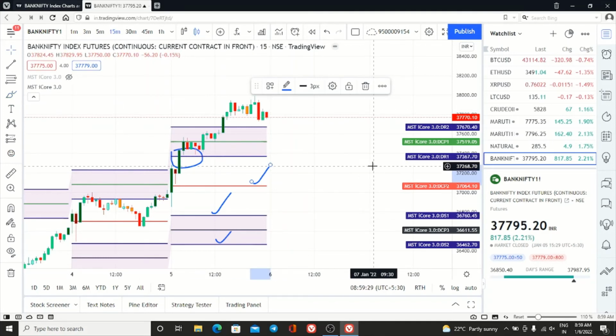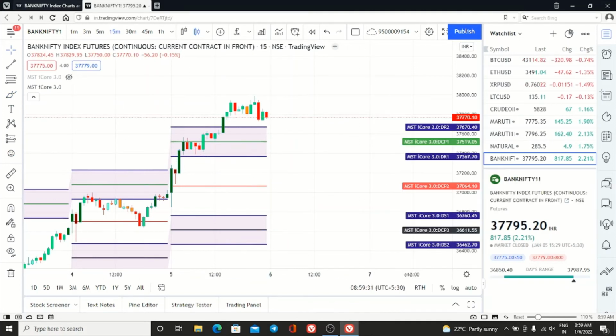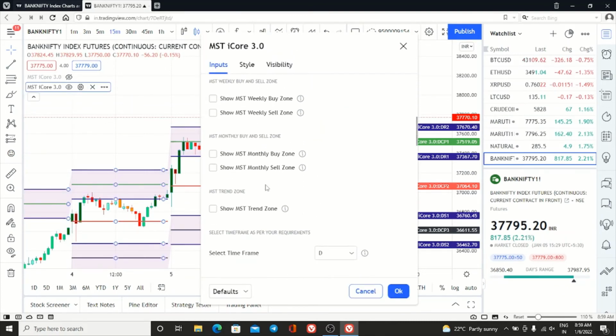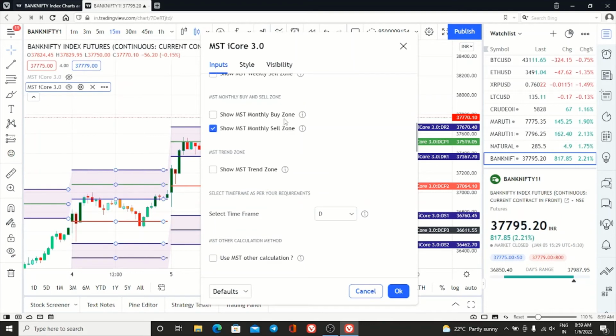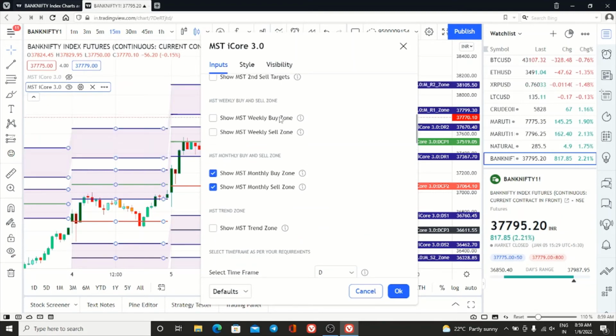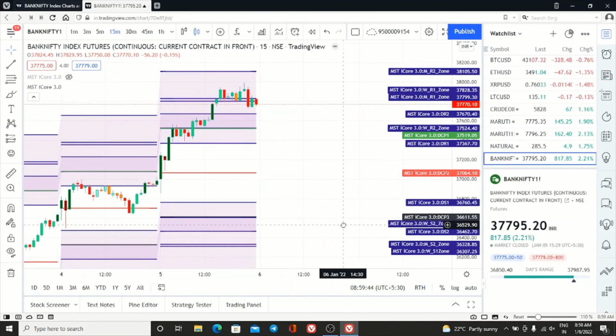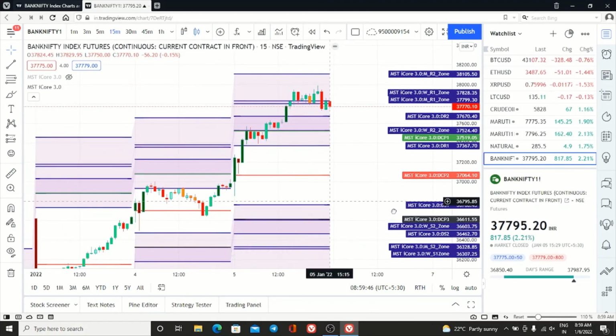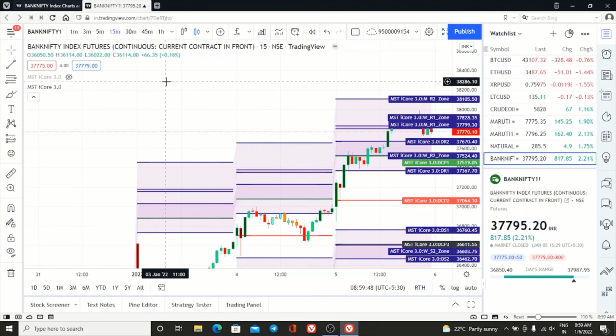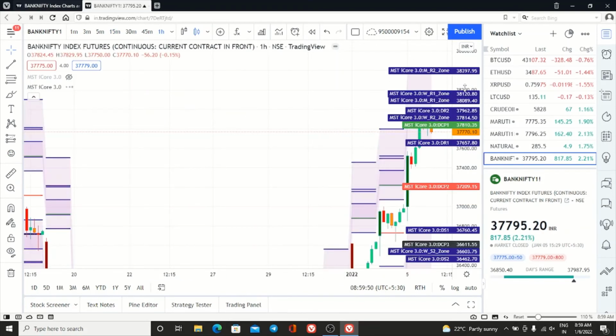Now, one more point I will tell you: how to see the previous day's support and resistance. I have been telling you about virgin entry. What is virgin entry? That also I will show you.